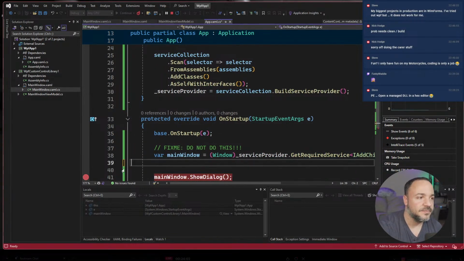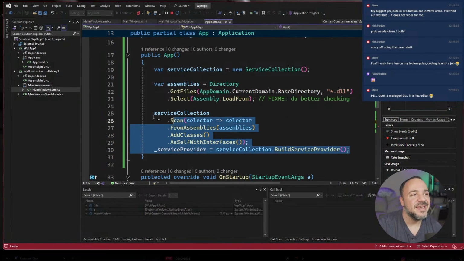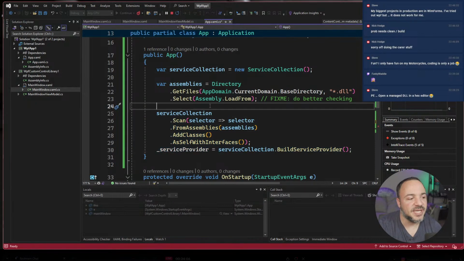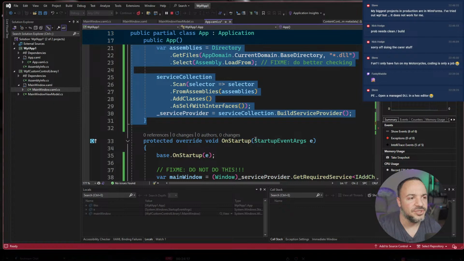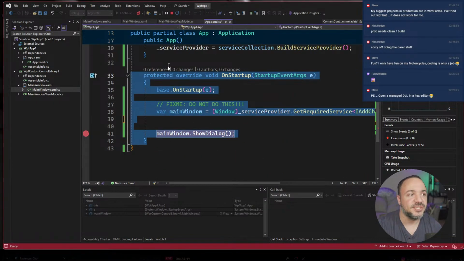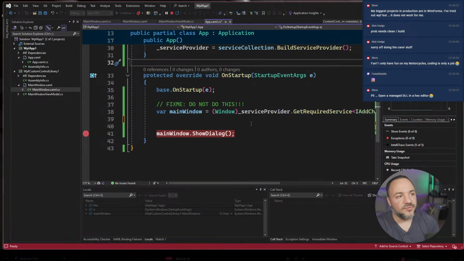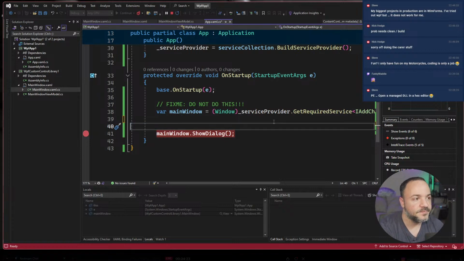But the point that I'm trying to get across is once you have the assembly scanning in place, you can continue to add things. You can continue to extend your application and you never have to come back into your app to change it. And once your entry point is set up to work and run, you never have to come back here to do that either.